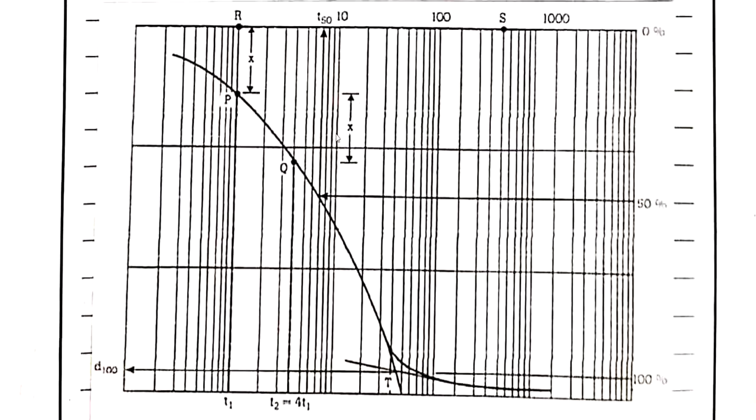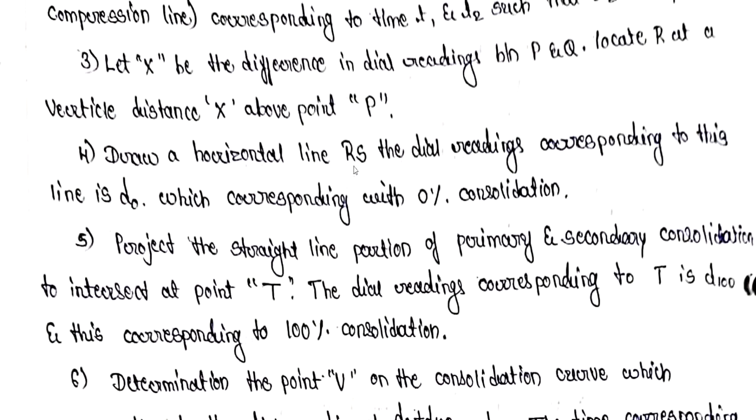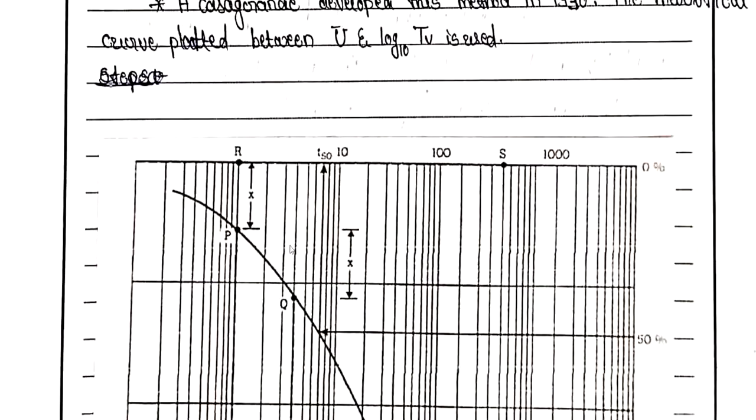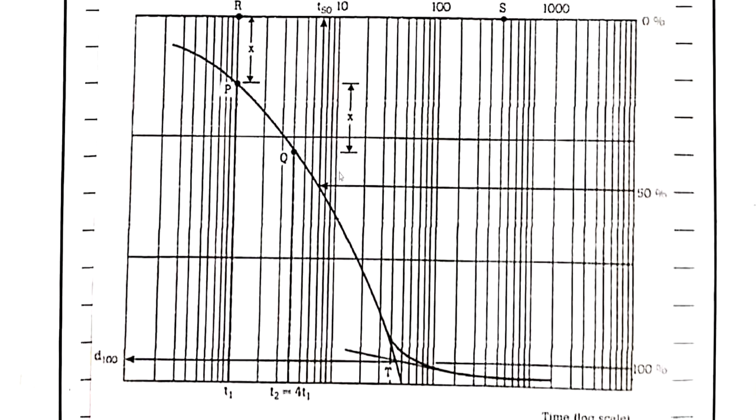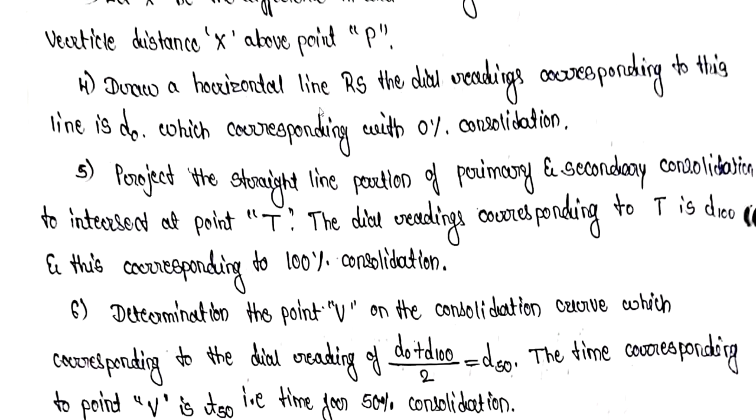So let X be the, what is X? The difference in dial gauge readings between P and Q. So we need to find the difference between P and Q, and we have to use the same vertical distance and mark the point R. Next, draw a horizontal line RS.